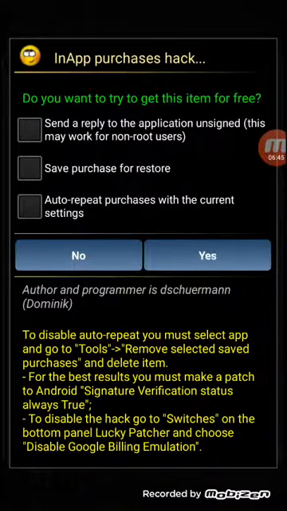As you can see in the purchase hack, you want to try to get this item for free, send a reply, but don't do those three options. You just get the last one. It's okay because it auto repeats, so you don't have to get this square shown again.